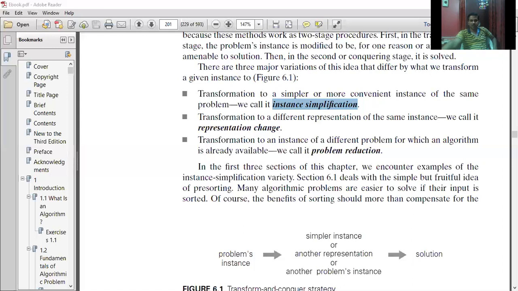That is the time efficiency: T sort plus T scan. This is the first phase, this is the second phase. For T sort, there are lots of sorting algorithms, and I think you're already familiar with them. You can see over here selection sort, bubble sort, insertion sort, quick sort. All these algorithms yield time complexity n square. I don't want to go with that.